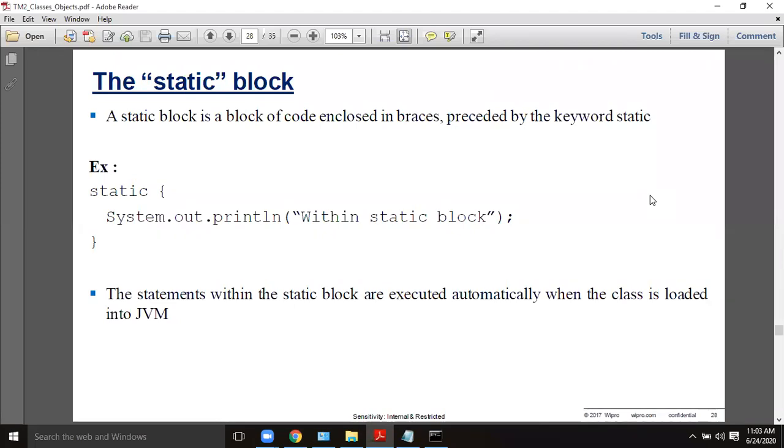If you have some particular part of code inside the static block, the purpose is to prioritize that part of code. So a static block will have the highest priority among all the other parts of your program. The static block will be executed first, and only then the remaining part of your program will be executed.